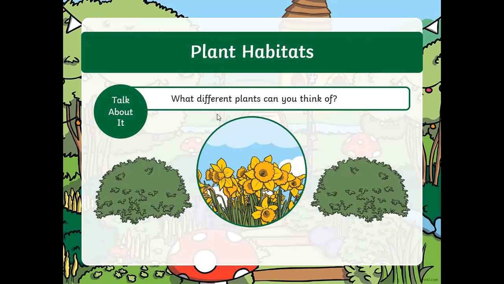Okay. Now, what different plants can you think of? Tell me what plants do you know that come to your mind? Because I know your knowledge about plants is... cherry blossom. You really know what's cherry blossom? Sakura. Okay, good. Put it in chat. Tell me at least 3 plants that you all know. Rose. Everybody, name at least 3 plants that you know.